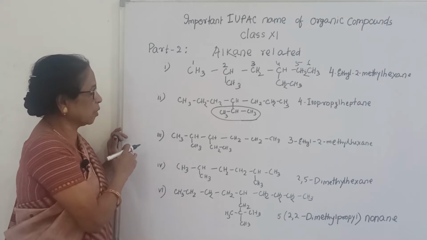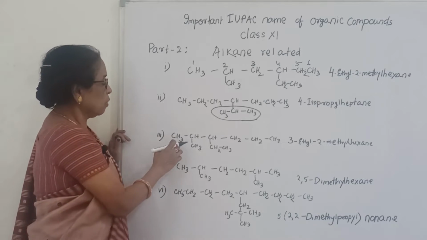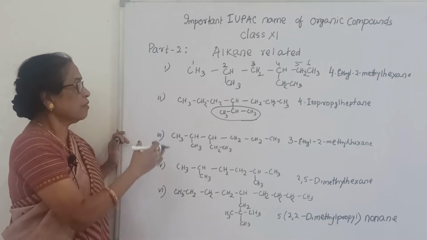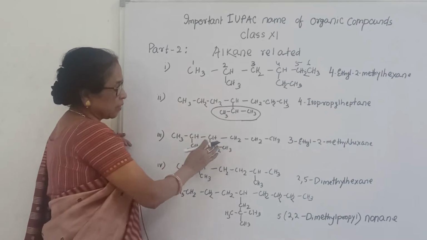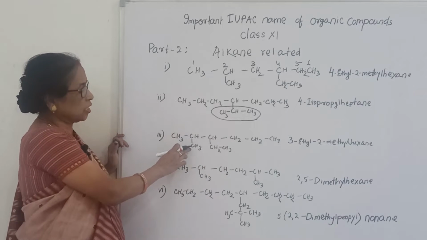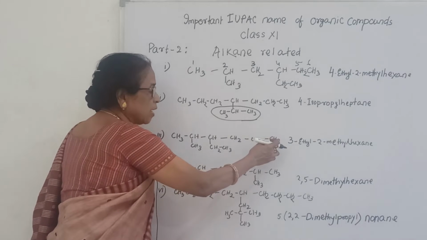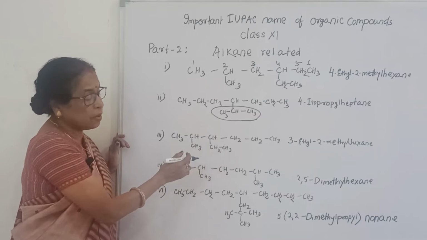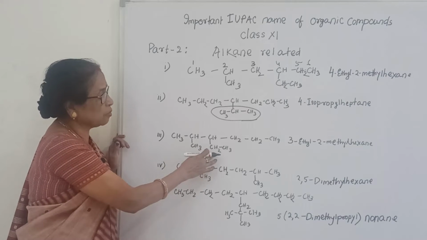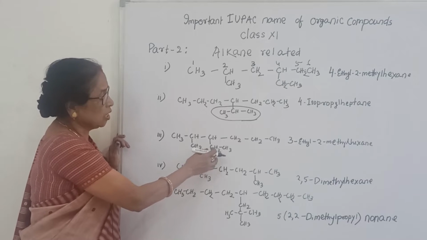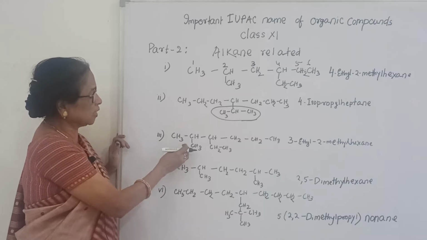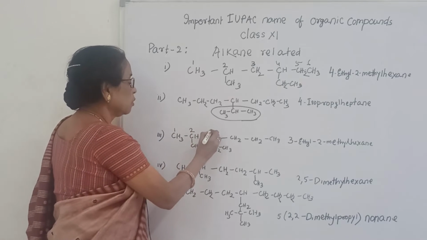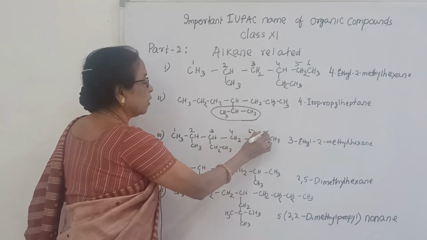Next one, see the 3rd one here. What is the longest chain? 1, 2, 3, 4, 5, 6. The 6 is the longest chain, that is why hexane. Whether you count from the left side or right side, from this side 1, 2, in 2 position there is a substituent CH3. But from the other side, 1, 2, 3, 4, in 4 position there is a substituent. Between the 2 substituents, one is methyl, the other one is ethyl. According to the rule, the substituent is near to this side, so 1, 2, 3, 4, 5, 6.